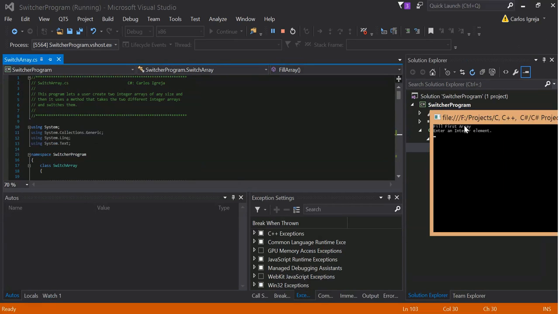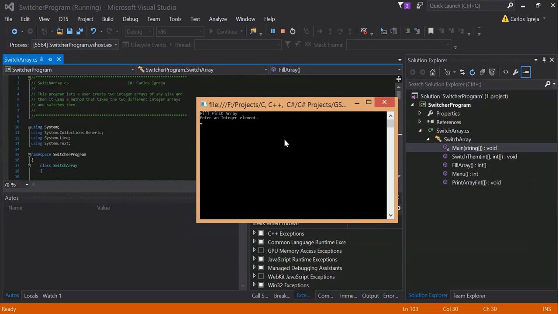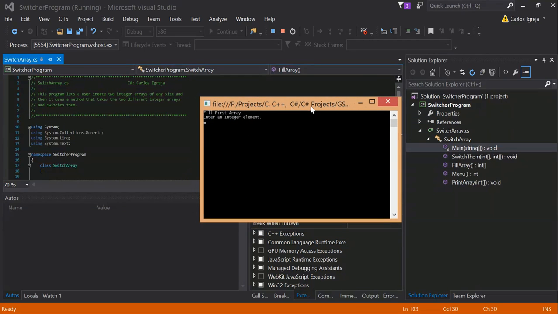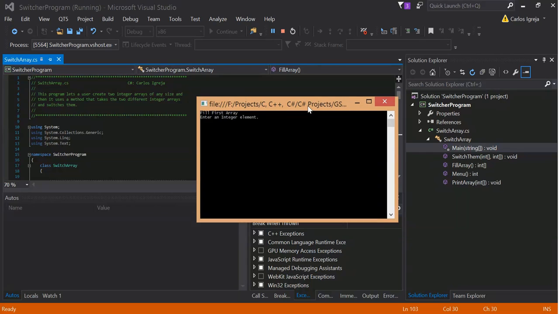This program takes two arrays and switches them. I did this for C# programming, very entry-level stuff. Just going through my old code. I did this in 2013. So here's the program.